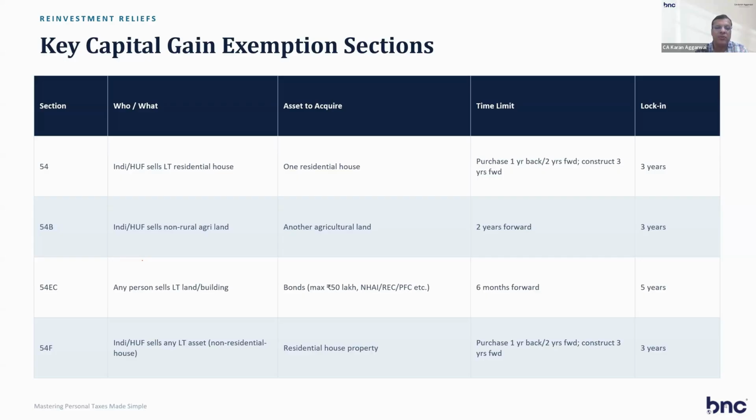What is the difference between 54 and 54F? 54 is for the sale of a residential house and 54F is for a non-residential house. But there is an exception in 54F. You can't have more than one residential house in your name for claiming exemption. In 54, you can have any number of houses, but in 54F, you cannot have more than one residential house for claiming exemption.